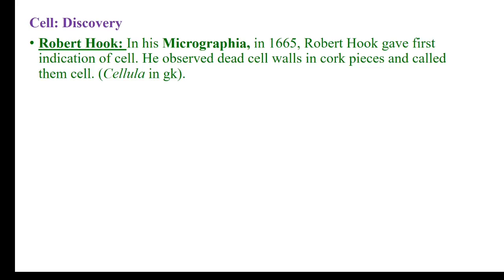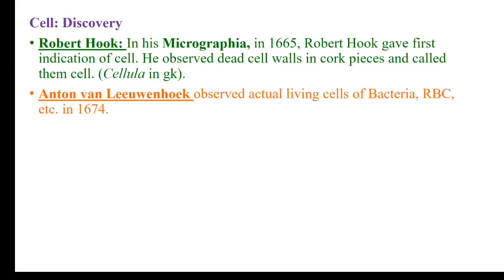We know Robert Hooke is very well known for his microscope. He designed some microscopes in earlier days, and while designing his microscope, he observed some cork pieces and called them cellula. So in 1665, the discovery of the cell started with Robert Hooke's work.